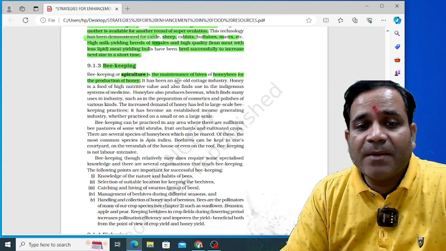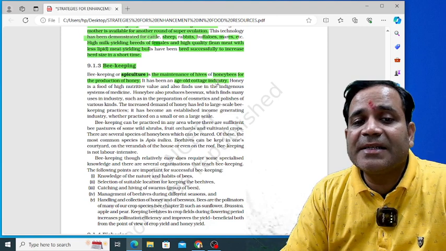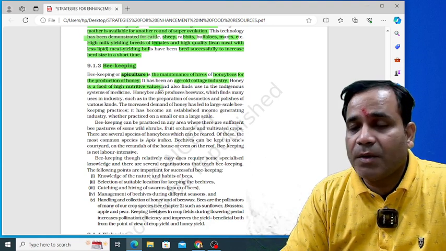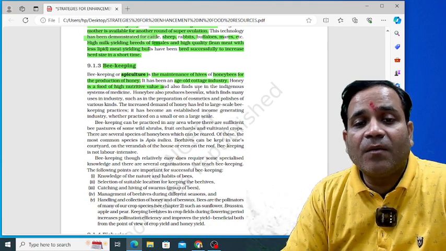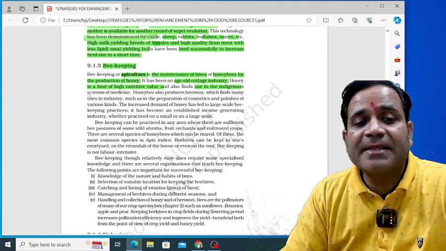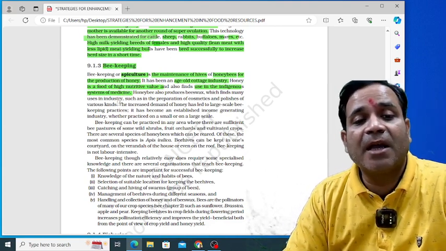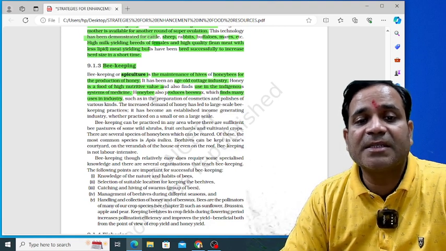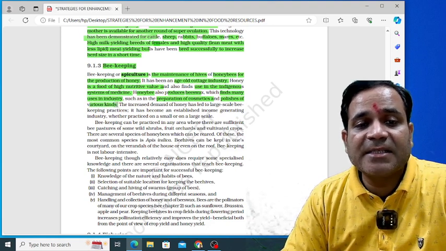Now, the next thing that is very important to understand here is the old cottage industry. It is an industry where honey is a food of high nutritive value. And this high nutritive value is used in the indigenous system of medicine, my dear. There are many medicines that can be prepared with the help of honey. Honeybees also produce beeswax, which finds many uses in industry, such as in the preparation of cosmetics, and is also used in polishes of various kinds, my dear.